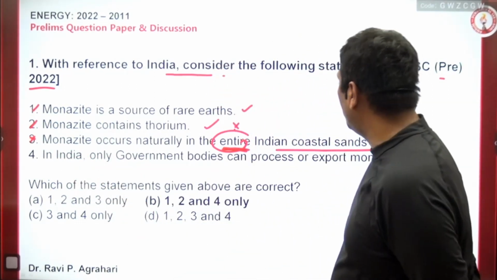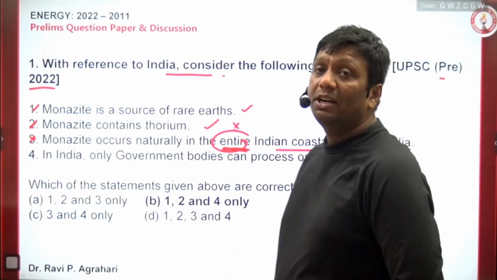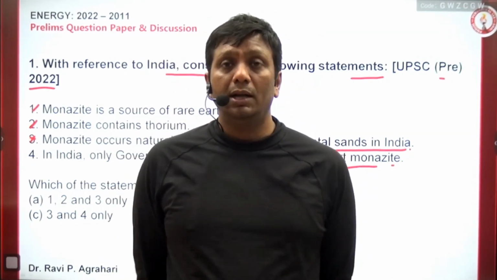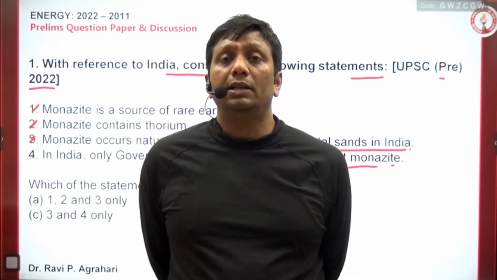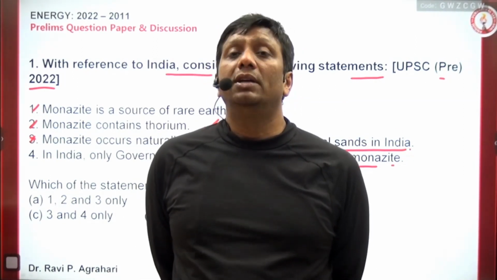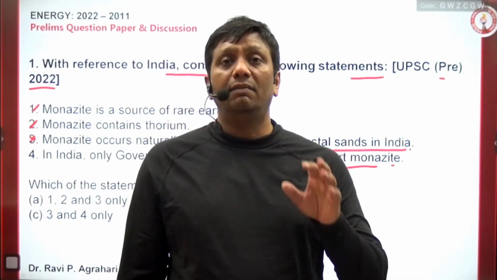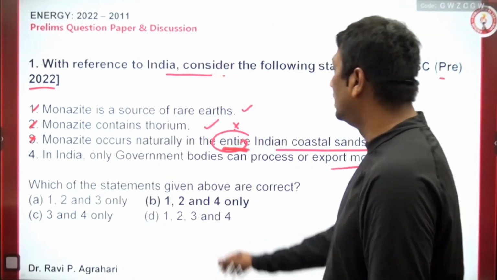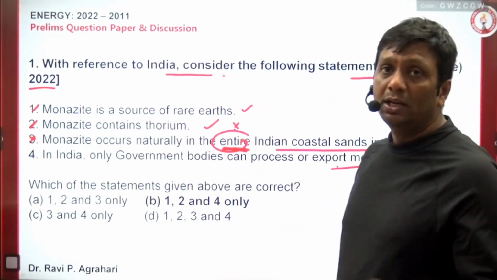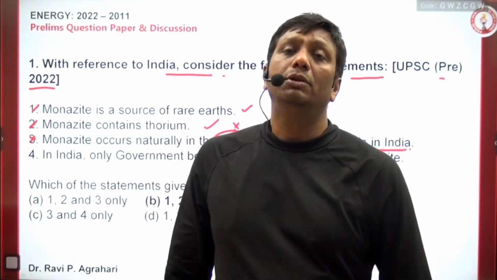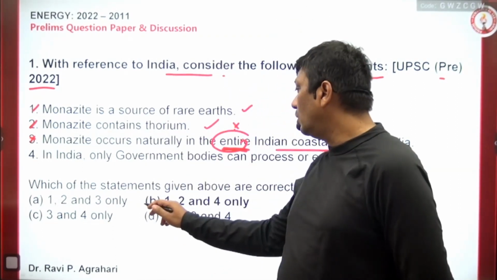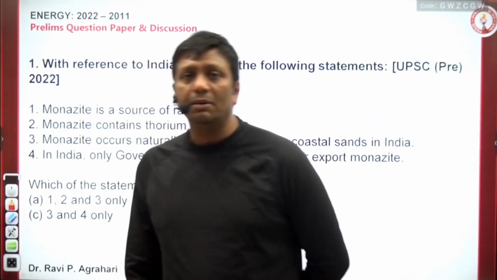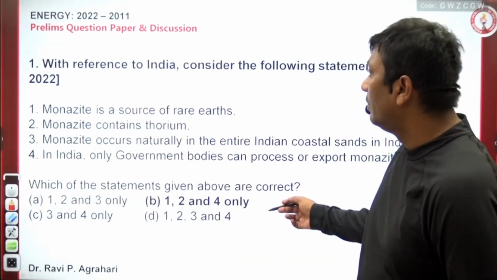Fourth, in India only government bodies can process or export monazite. Definitely, guys. The reason is that monazite has thorium, and thorium is one of the nuclear fuels, and thorium is so much better than uranium, and this uranium and thorium can be misused by any other person. That is the reason it is a kind of natural resource, and natural resources belong to the government, right? The government does the entire process, so government bodies process or export monazite, not any other sector or any other person. And that is the reason the B option is right: 1, 2 and 4. It's only the static part that UPSC has in your paper, guys.